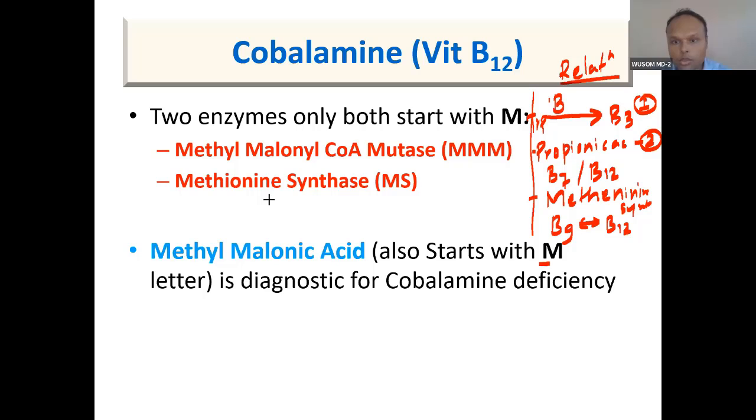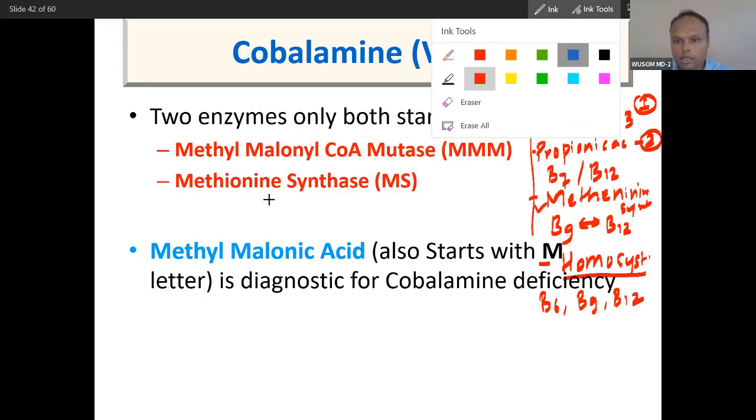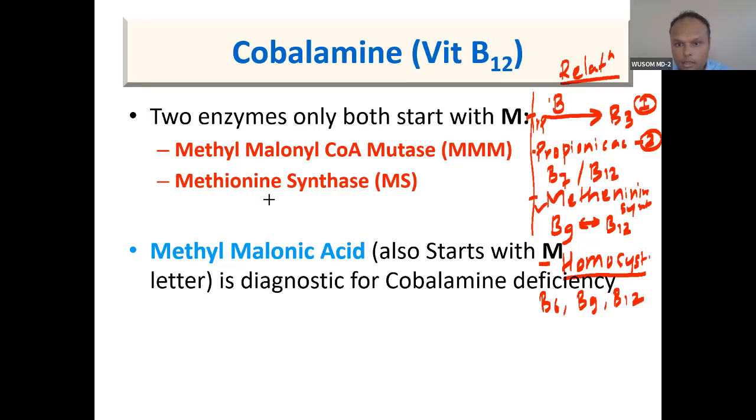And then 1, 2, 3. The fourth important concept is homocystinuria. 1, 2, 3, and 4. In homocystinuria, what else is related? These things are related: vitamin B6, vitamin B9, and vitamin B12. Which enzyme? The same enzyme that is present here.